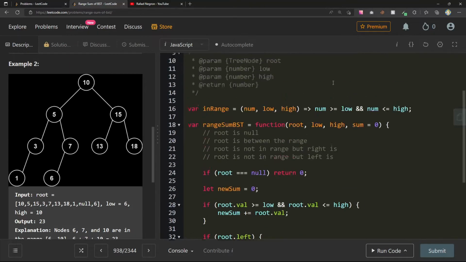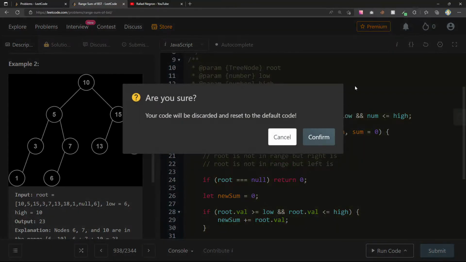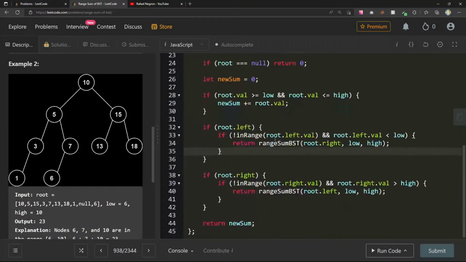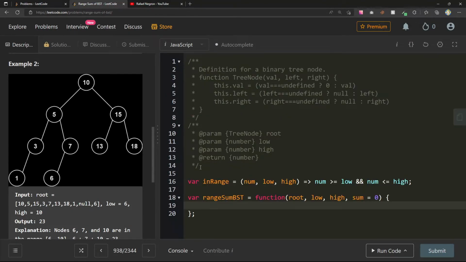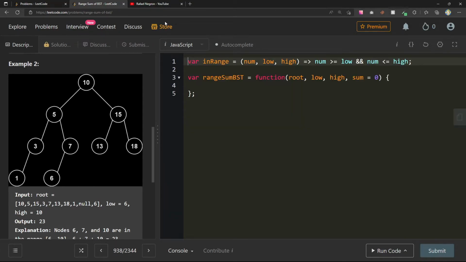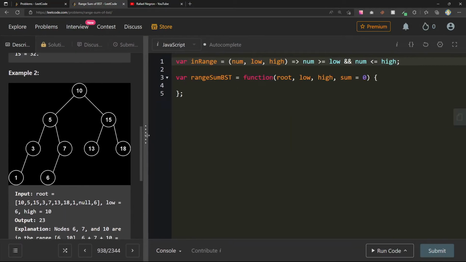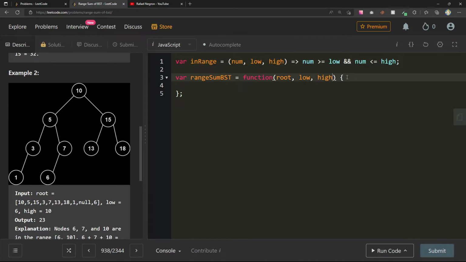So I kind of want to reset this whole thing again. Well, no, because I do want to keep my in range function, but I really want to remove all this stuff. It's just noise to me. Okay, so I want to get rid of this sum over here. And now let's see. So if not root, we can return 0.